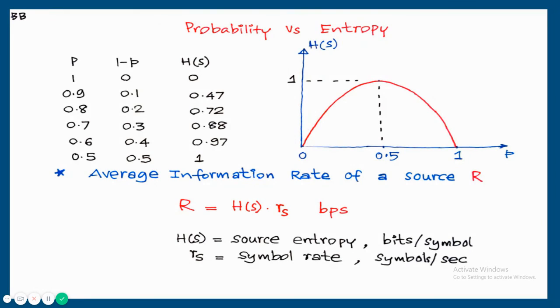The next requirement for the calculation of information rate is how many symbols the source will transmit per second. That is called symbol rate, that is number of symbols per second. So once we know these two, we are able to get the average information rate. That is capital R is equal to H of S into RS, bits per symbol into symbols per second. So symbols and symbols cancel. The unit will be bits per second. So this will give an idea how many bits that source is going to transmit per second on average.